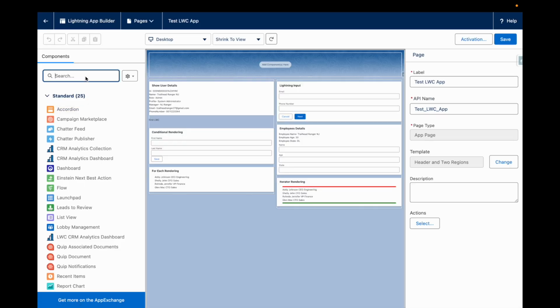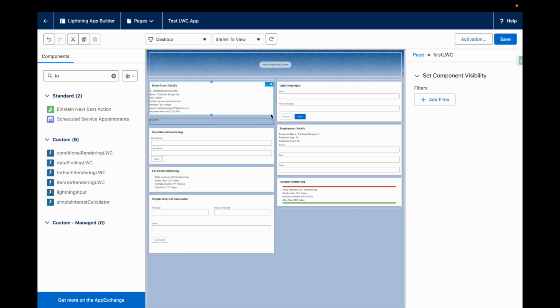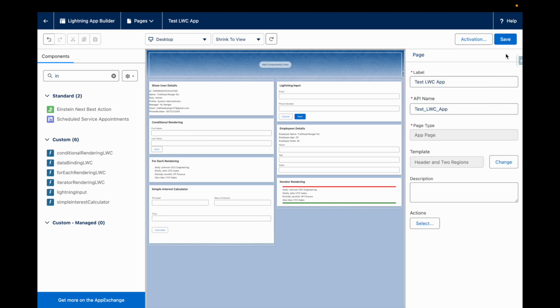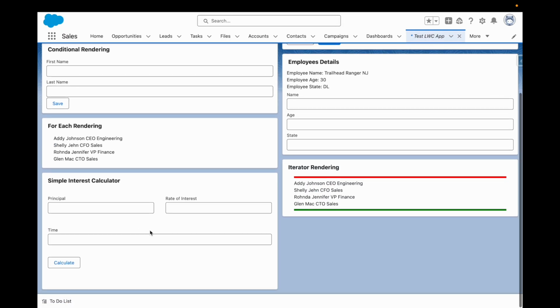I'll just search for interest, that is simple interest calculator. I'll drag and drop it here. I'll delete this component to meet the layout. I'll just save it and I'll go back. So you can see principal, rate of interest, time and calculate button. Output is not yet visible because it is not there.